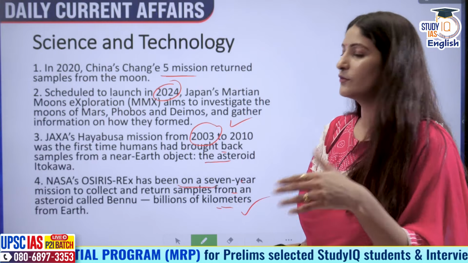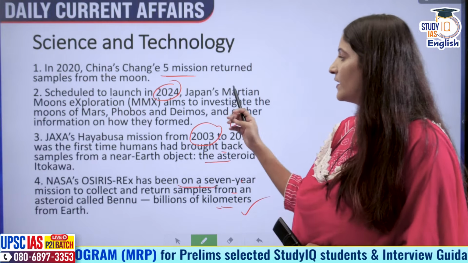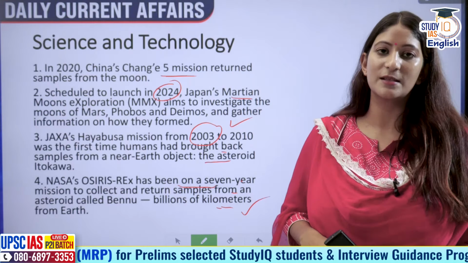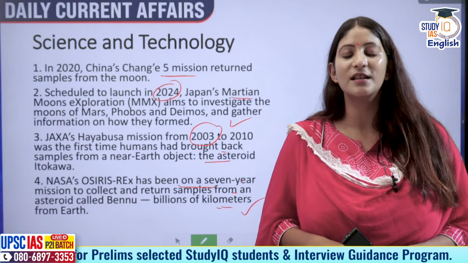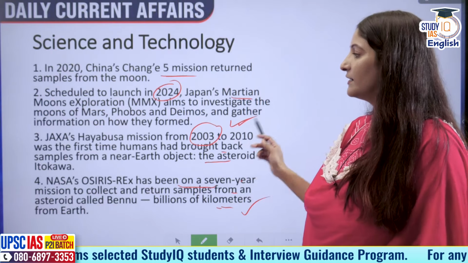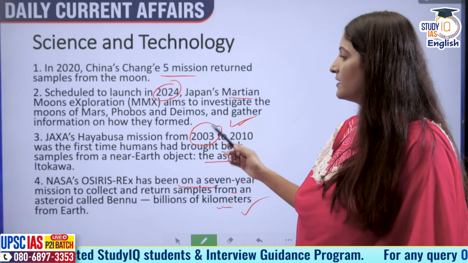But now it's not possible. It will be Chandrayaan 4. Scheduled to launch in 2024, Japan's Martian Moons Explorer is going to explore the moons of Mars, Phobos and Deimos, and gather information on how they were formed. And third is also correct.